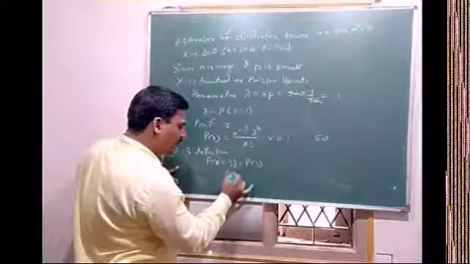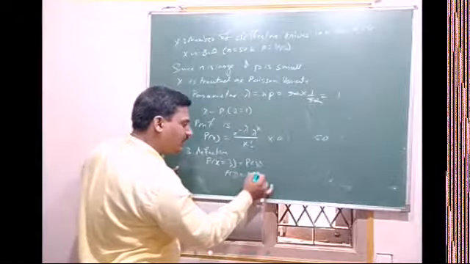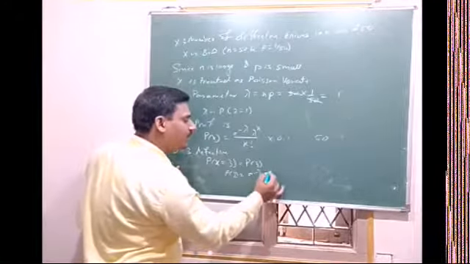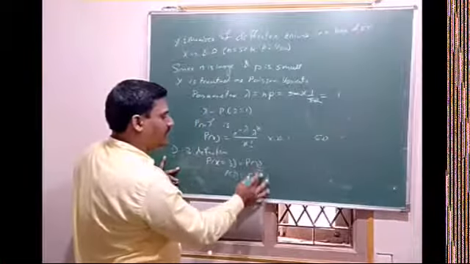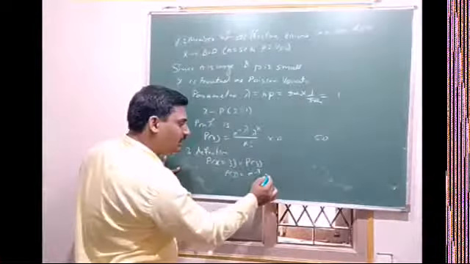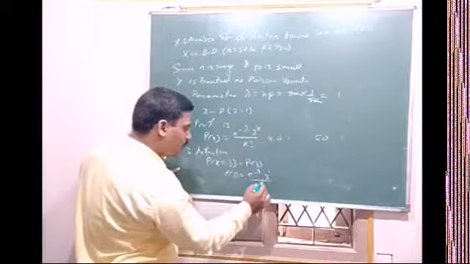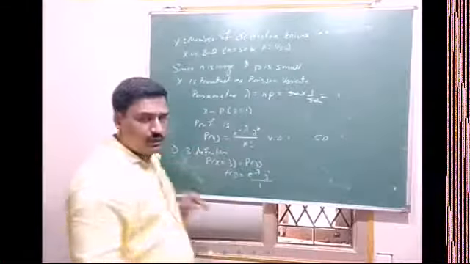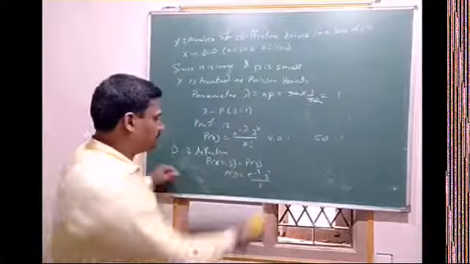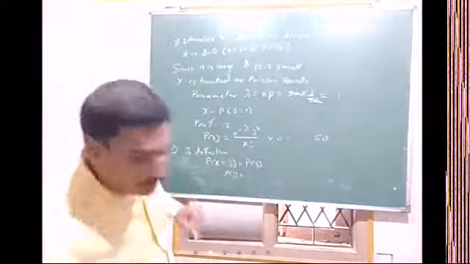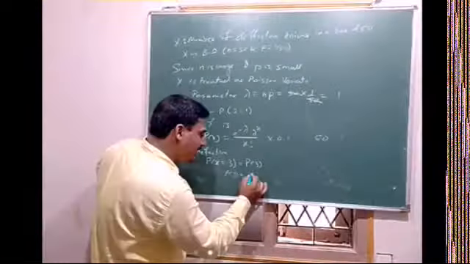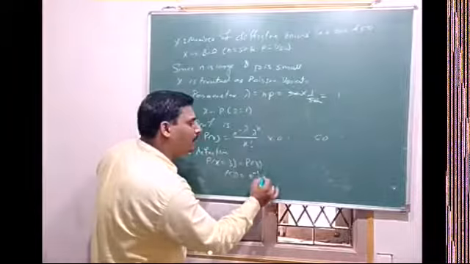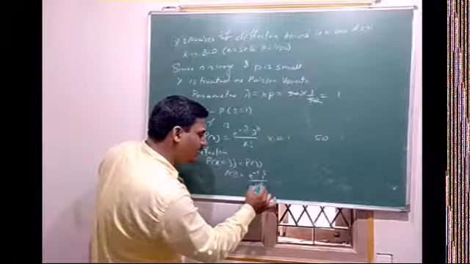So P of 3 is equal to e raised to minus 1, 1 raised to 3, divided by 3 into 2 into 1.